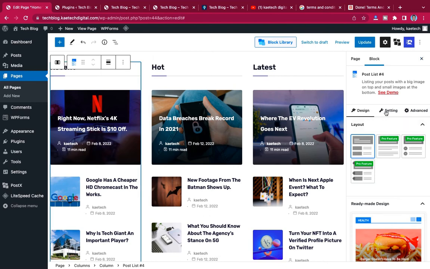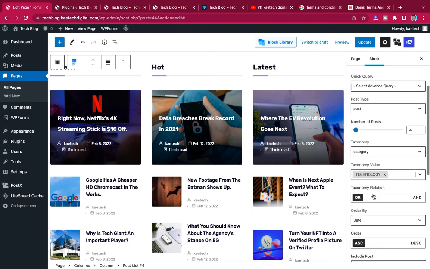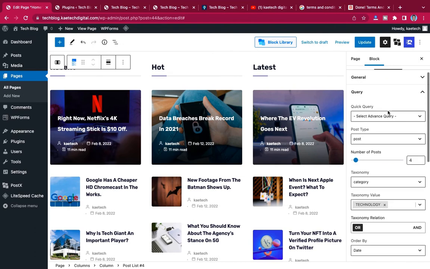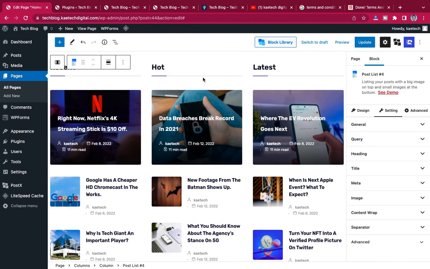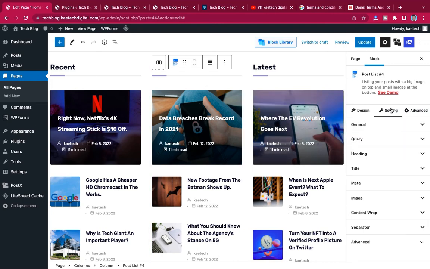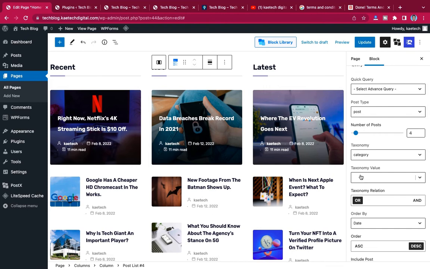So let's say you want to show only technology things over here. Okay, so you go to query, and then with the category, see, it is technology. Okay, as you can see over here. And then let's say you want to show maybe only apps over here. Okay, you go to query, and then with the taxonomy value, you can select apps.